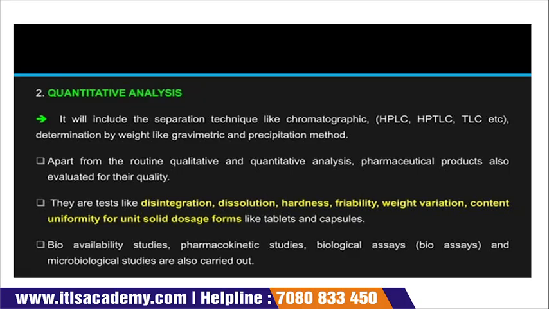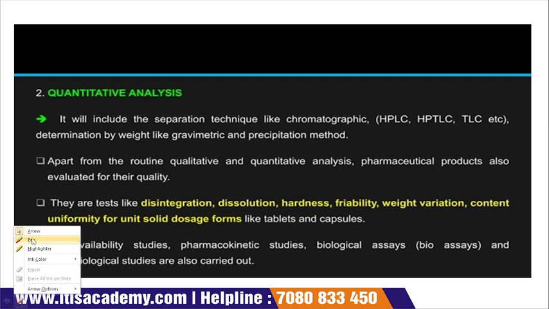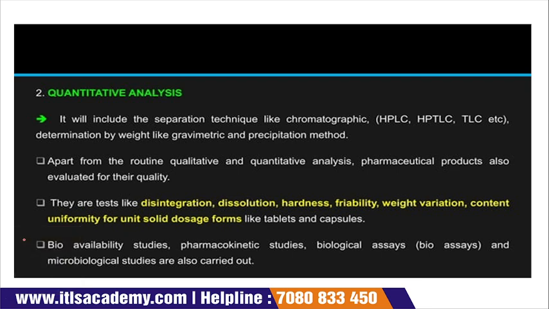Now we go with the quantitative analysis. Now what is this quantitative analysis? Quantitative analysis basically means when we can separate the molecules on the basis of their size, shape, gravity, etc. in these methods. So it is a separation technique. Quantitative analysis is what? It is a separation technique.